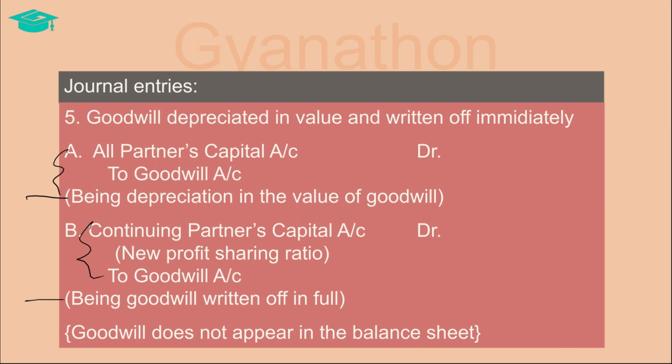The net effect of these entries is that goodwill is first adjusted in the books to appear at its present value after decreasing with the difference amount, and then written off completely, due to which the retiring partner's capital account will reflect his share of goodwill, which gets contributed by the continuing partners. Also, the goodwill account is closed and does not reflect in the new balance sheet.